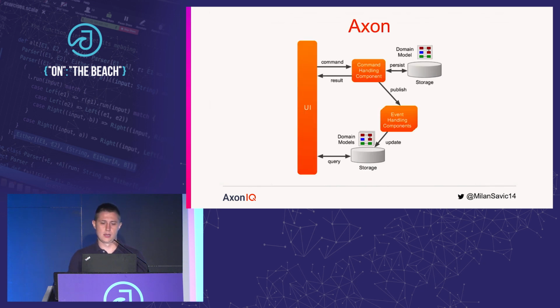Okay, so I guess that I'll have to introduce the framework itself. Axon Framework is free and open source Java framework that is used by applications that want to make the most out of concepts like domain-driven design, command query responsibility segregation, and event sourcing. On this slide here, let me grab the laser pointer. We can see an architectural overview of one typical Axon application. On left side, we have a user interface, and we have a user that wants to do something with our system. In order to do so, one would issue a command.